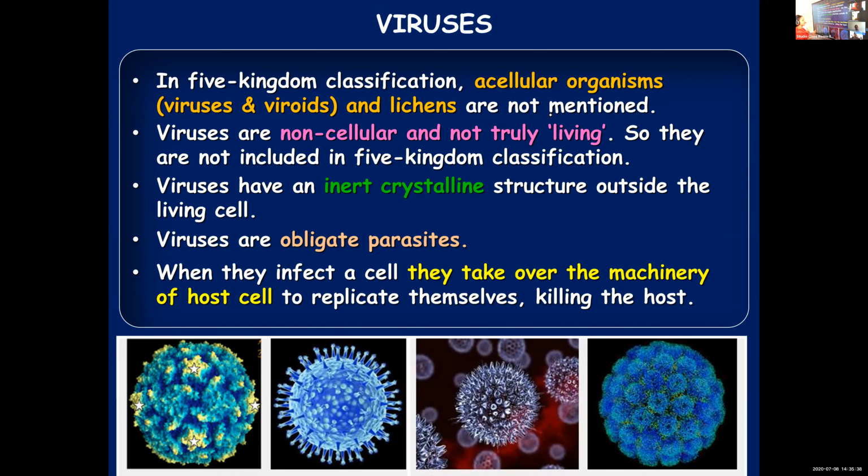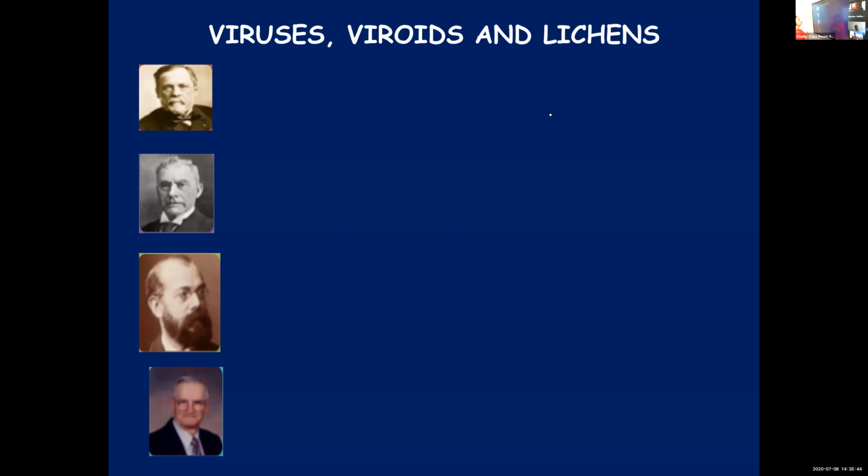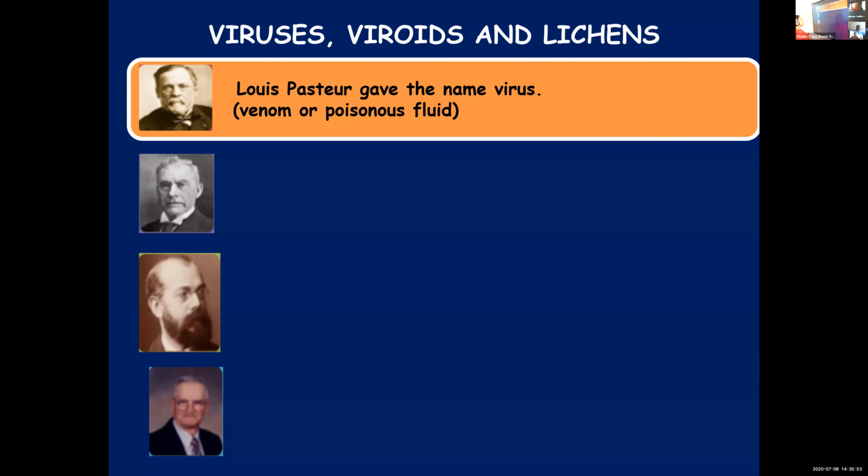Majority of them have a similar structure. Now let us learn about the contribution of a few scientists which helped us to know better about these viruses. Louis Pasteur, the first picture, is that of Louis Pasteur. He was the one who gave the name virus. The word meaning of virus is venom or poisonous fluid, and it was Louis Pasteur who gave the name virus.